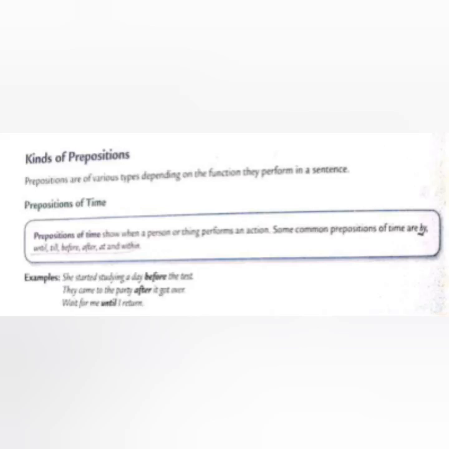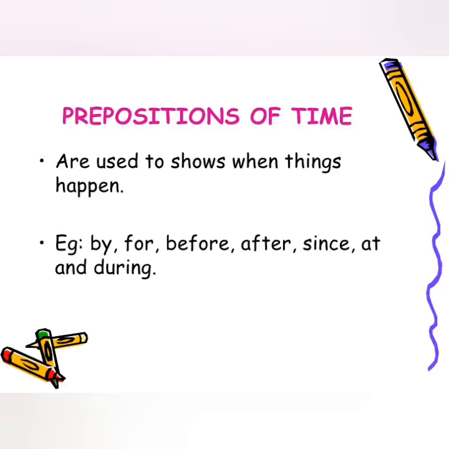So let's talk about the kinds of prepositions. Prepositions are of various types depending on the function they perform in the sentence. Prepositions of time show when a person or thing performs an action. Basically, when does a person perform that action? Some common prepositions of time are by, until, till, before, after, at, and within.